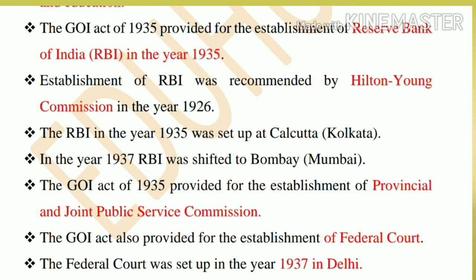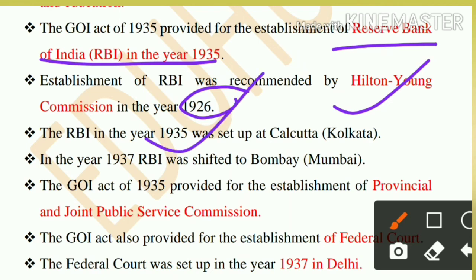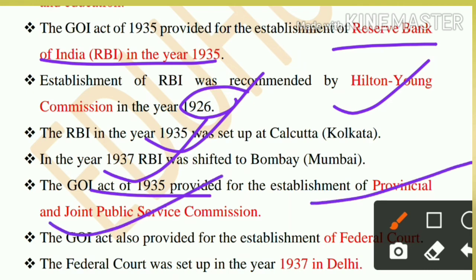The Government of India Act of 1935 provided for the Reserve Bank of India. So the RBI Act 1935, which was recommended by the Hilton Young Commission in 1926 and finally set up in 1935 at Calcutta, but it was moved from Calcutta to Bombay in 1937. This Act also provided for Provincial and Joint Public Service Commissions.